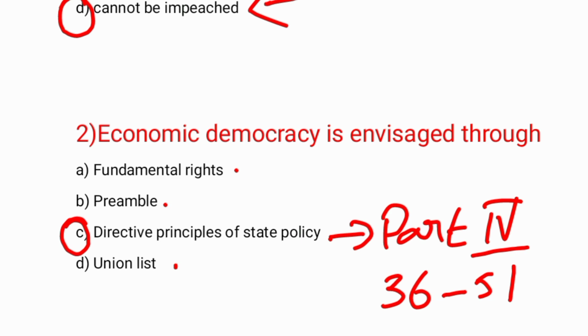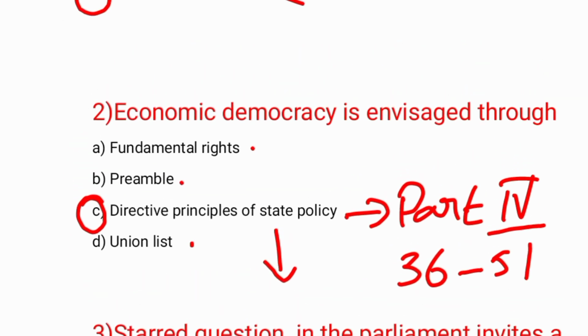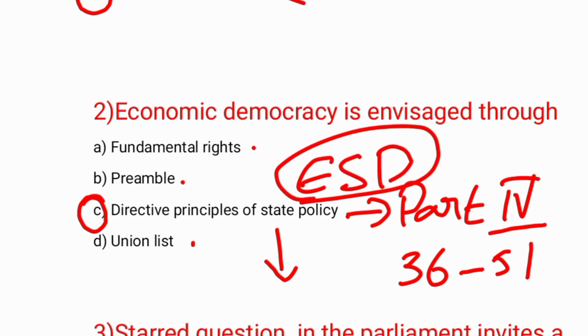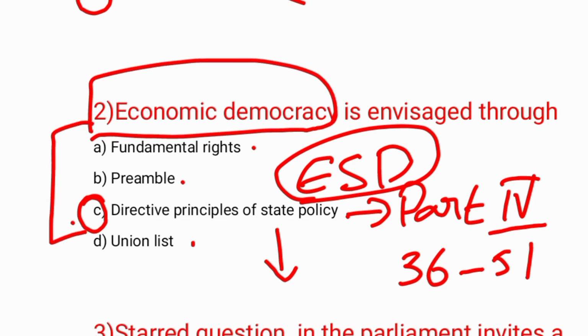DPSP provides a comprehensive economic, social and political program for the modern democratic state, and it aims to establish economic and social democracy in the country. That's why economic democracy is envisaged through DPSPs.